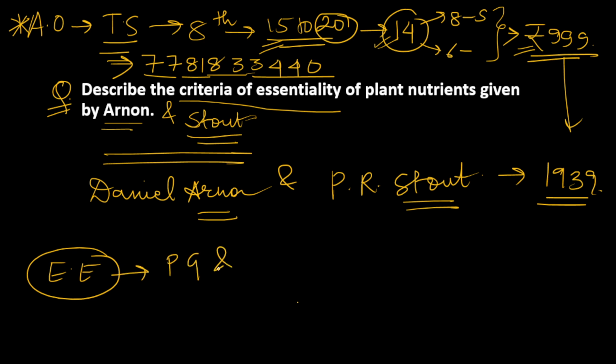That is why they kept these elements under the criteria of essentiality. So we will see what those criteria were, and how they came to them. So we will discuss the criteria now.